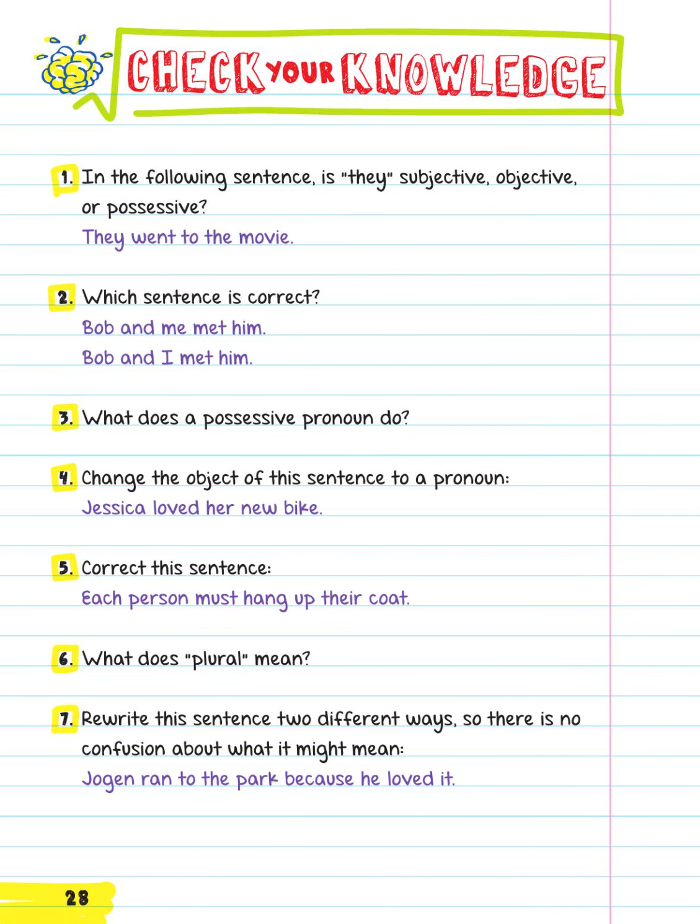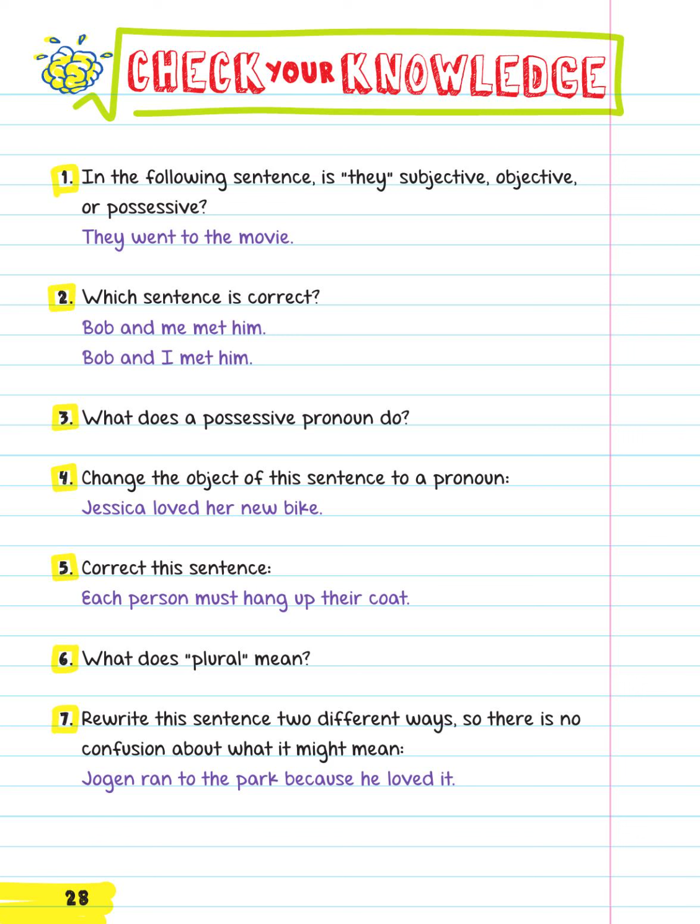Check your knowledge. 1. In the following sentence, is they subjective, objective, or possessive? They went to the movie. 2. Which sentence is correct? Bob and me met him. Bob and I met him. 3. What does a possessive pronoun do? 4. Change the object of this sentence to a pronoun. Jessica loved her new bike.